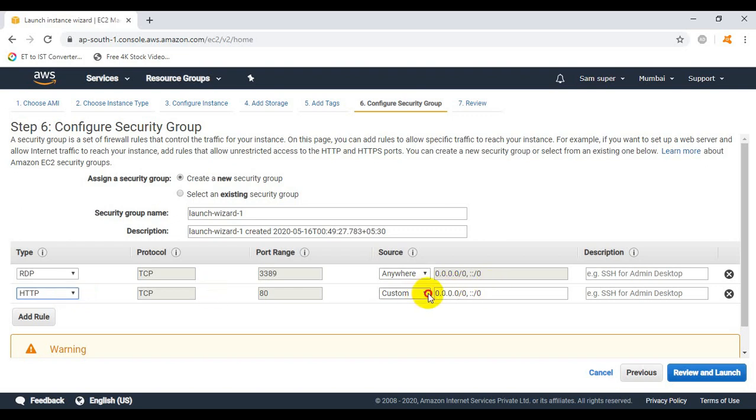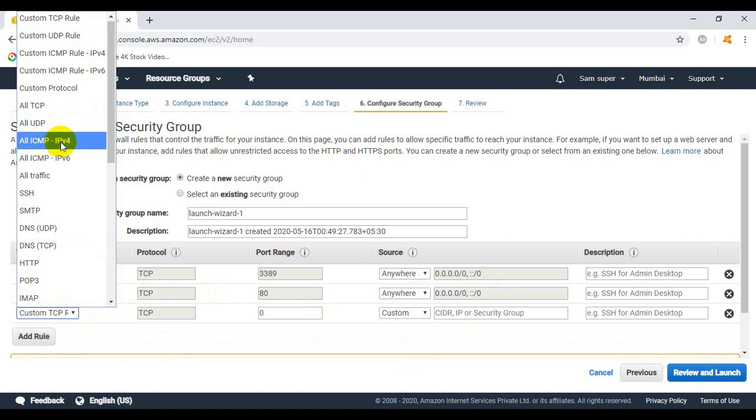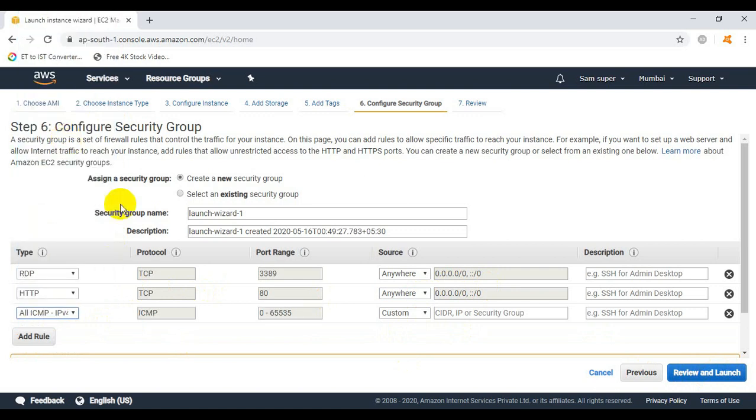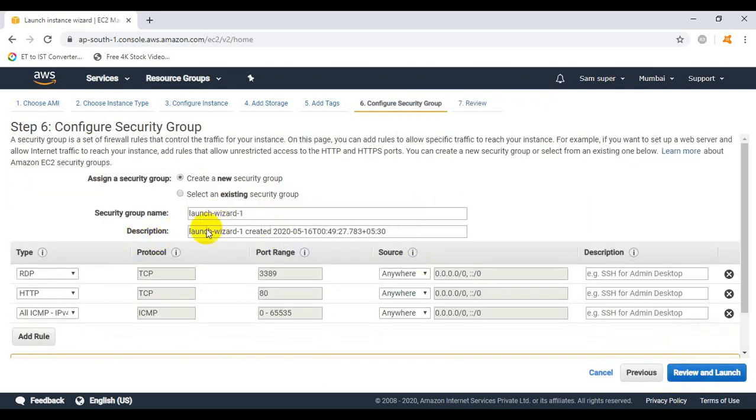So now under the source click on anywhere. Now click on review and launch, and one more protocol we can add: ICMP-IPv4. So under the source click anywhere. Now click on review and launch.